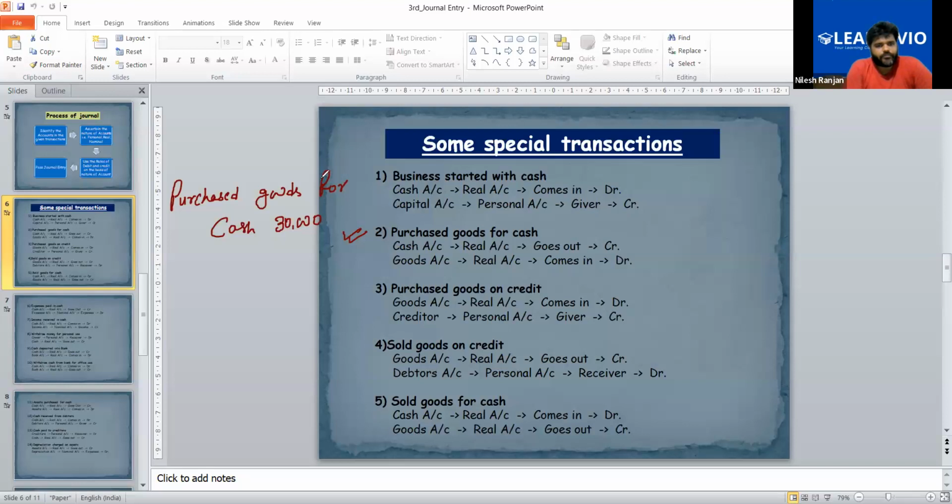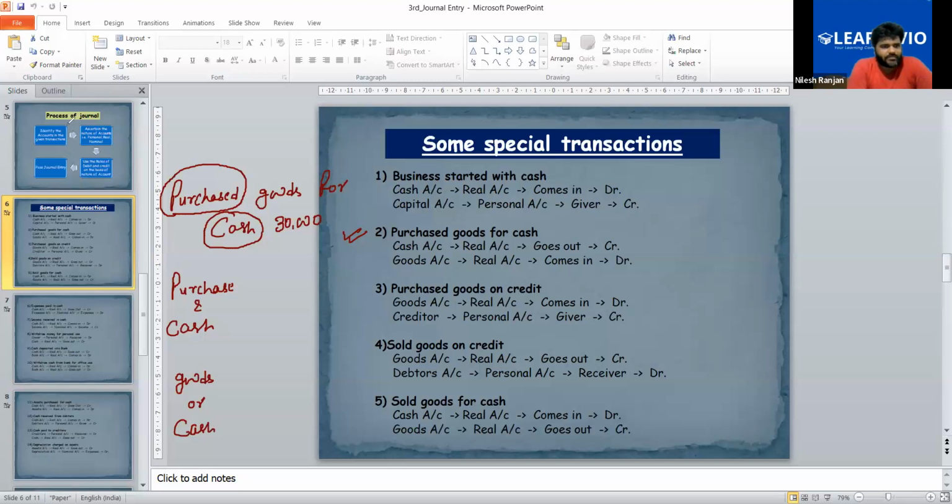Yes, sir. In this transaction, there are two accounts. One is the purchase account, and the second is the cash account. Purchase and cash. Actually, you can take goods also. Goods or cash, same impact.